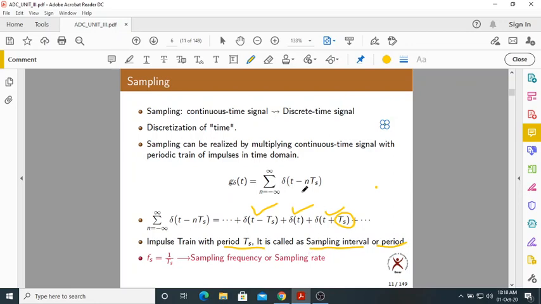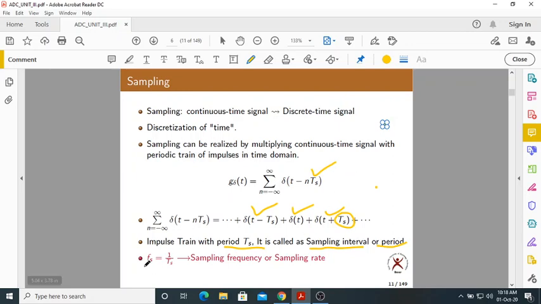This is very important. What is Ts called? Sampling period or sampling interval, because we are getting impulses at regular intervals of Ts seconds. The subscript s stands for sampling, and T for time.